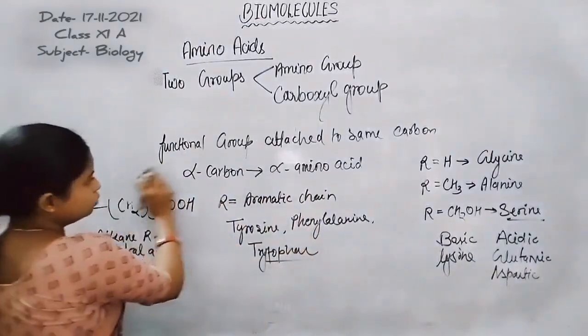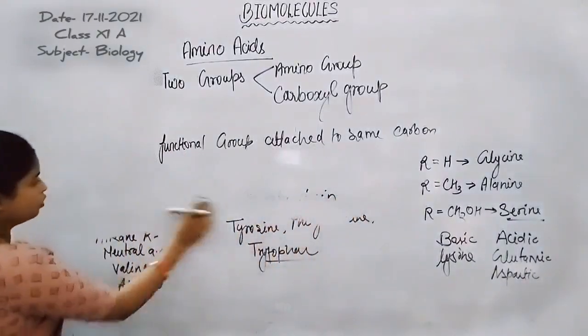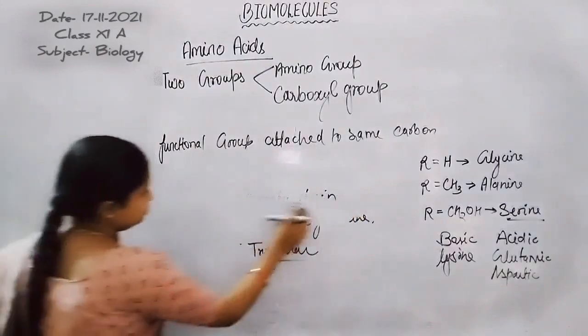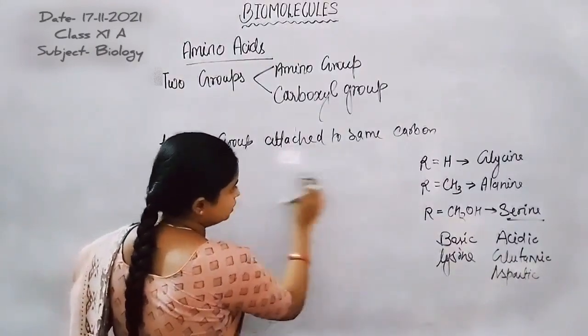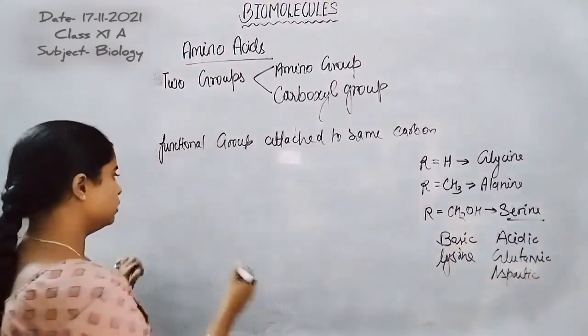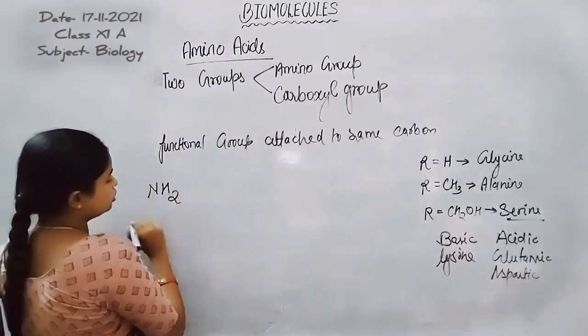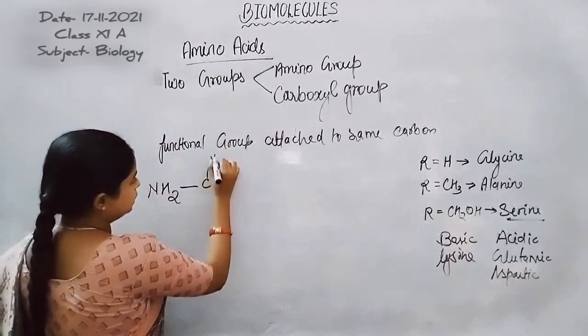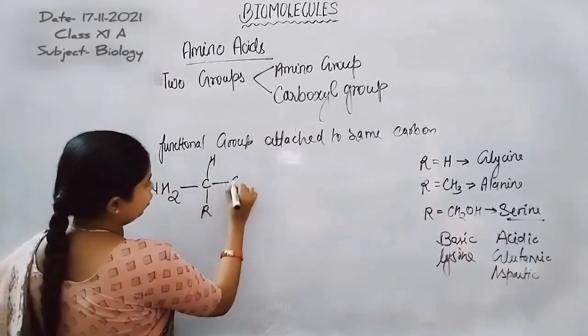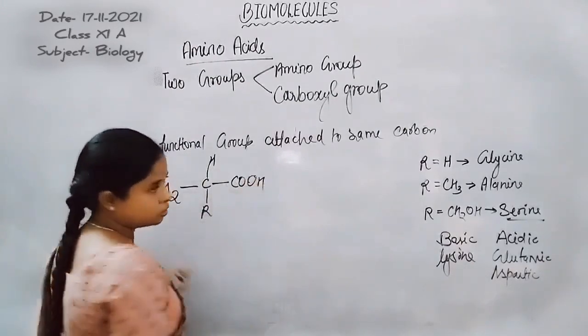Now, how do the two amino acids bind with each other? After the dehydration, that is the removal of water, here is CH2 carbon and the R group, COOH group.